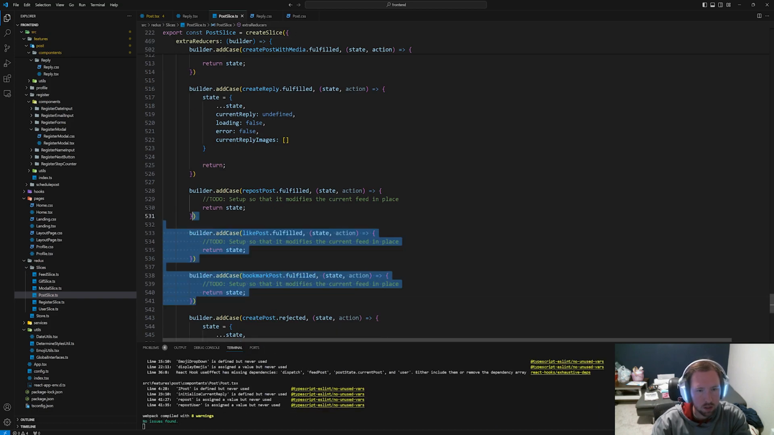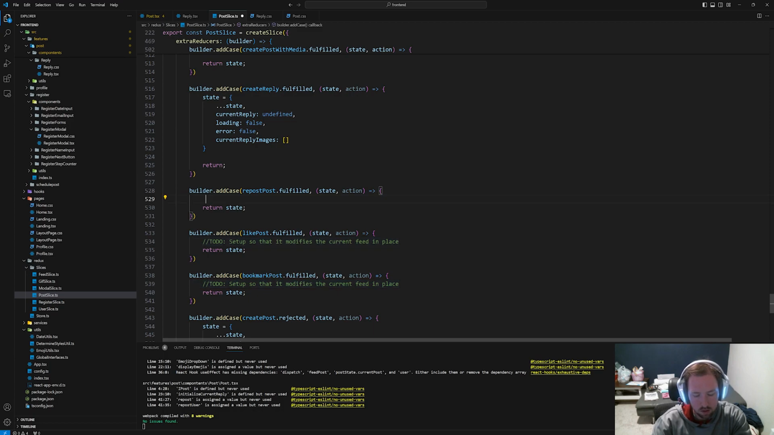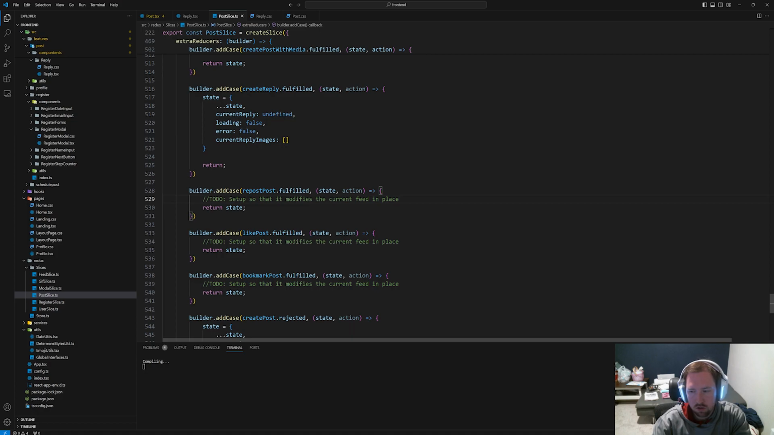So that should at least make the request return the state back. Again, we're going to add to do just so that it actually modifies the feed. This, I don't know how we're going to do because the feed is technically something different. So I need to brainstorm on how we're going to do that.